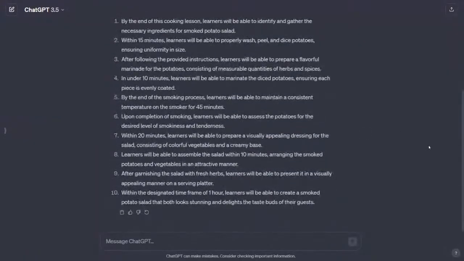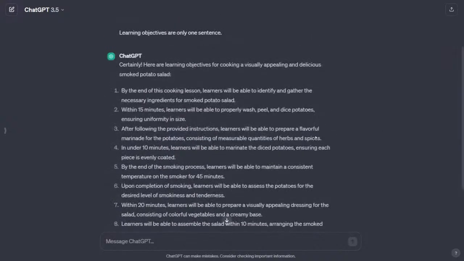Yeah. So we definitely have instances where time is now a factor. By the end of this cooking lesson, learners will be able to identify and gather the necessary ingredients for smoked potato salad. Within 15 minutes, learners will be able to properly wash, peel, and dice potatoes, ensuring uniformity in size. After following the provided instructions, learners will be able to prepare a flavorful marinade for the potatoes consisting of measurable quantities of herbs and spices.